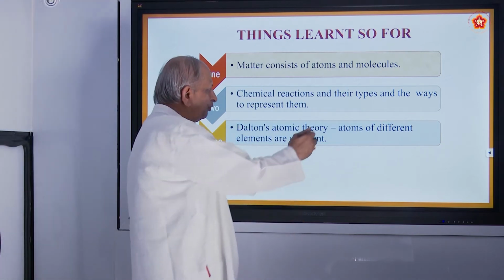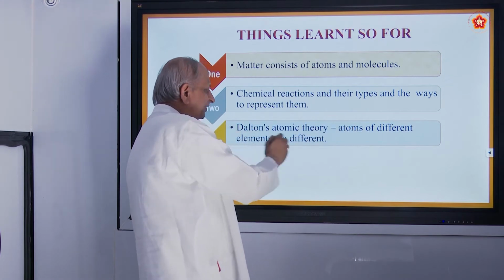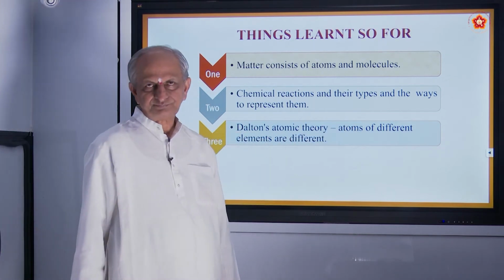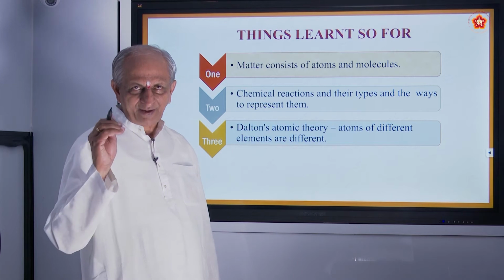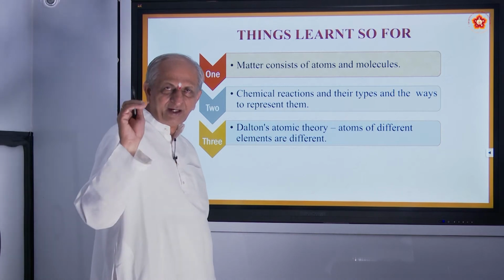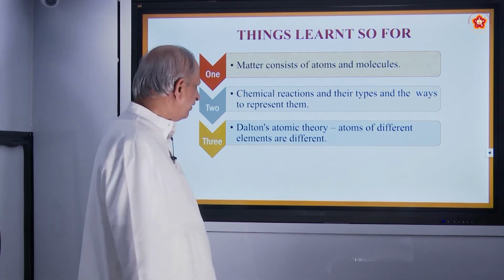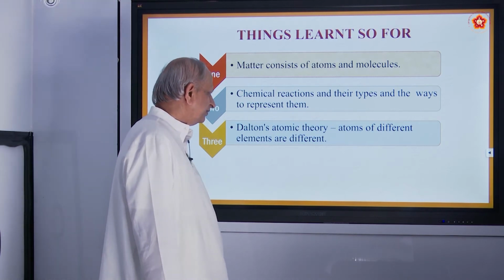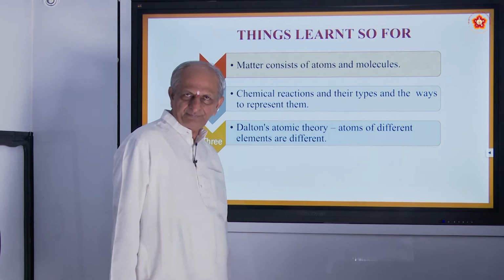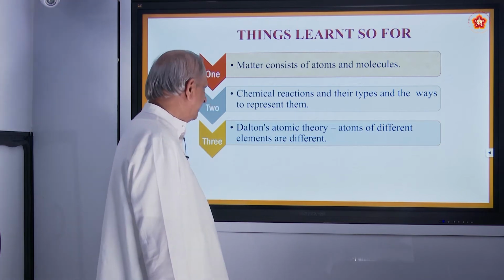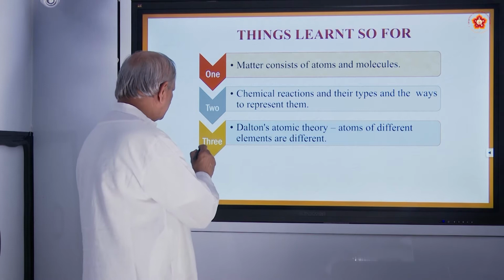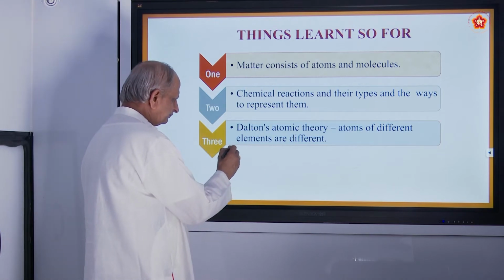And he said one more thing, that atoms of different elements are different. Atoms of hydrogen are different from atoms of oxygen, different from atoms of nitrogen, and so on. That is Dalton's atomic theory, and these are called the postulates of Dalton's atomic theory.